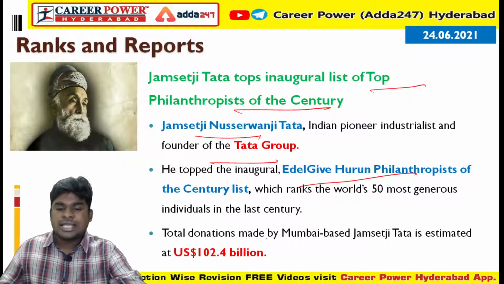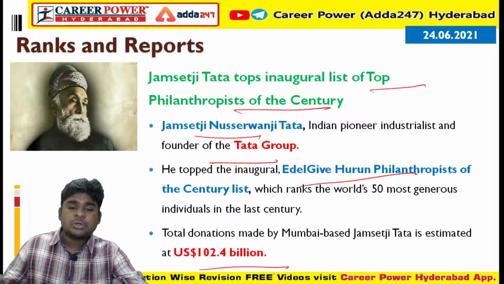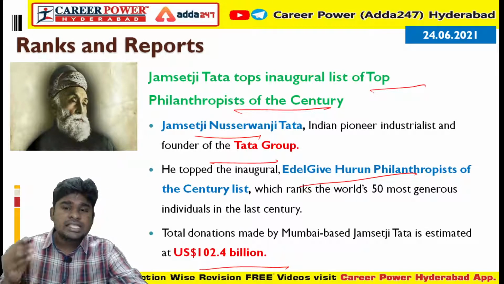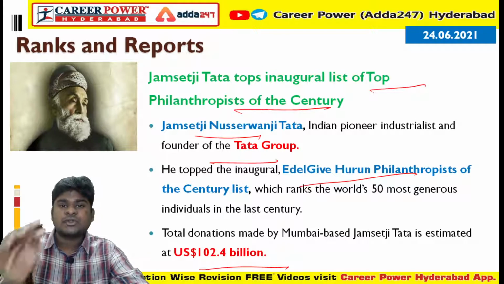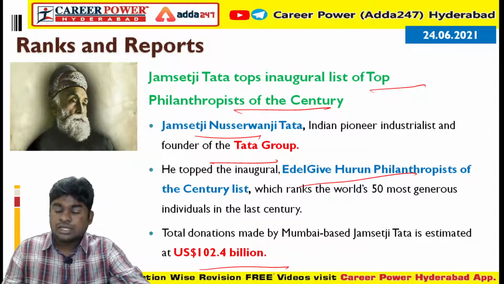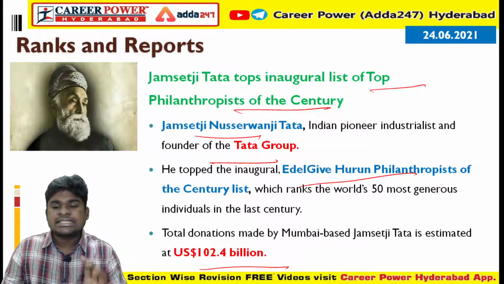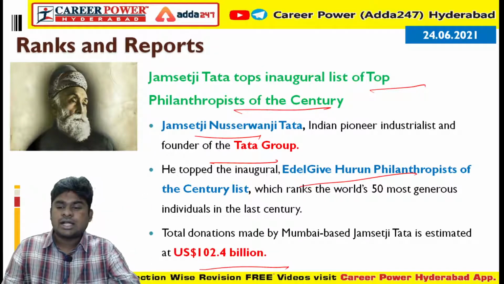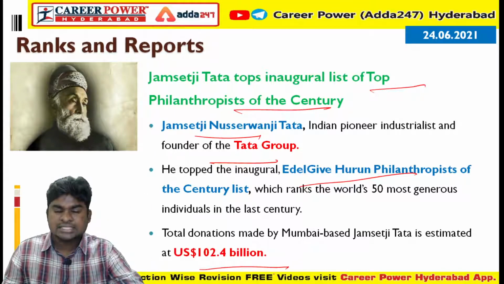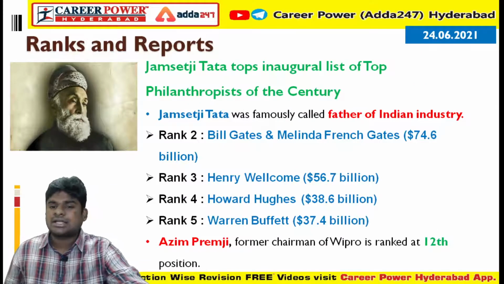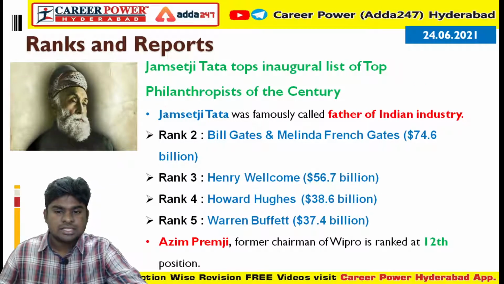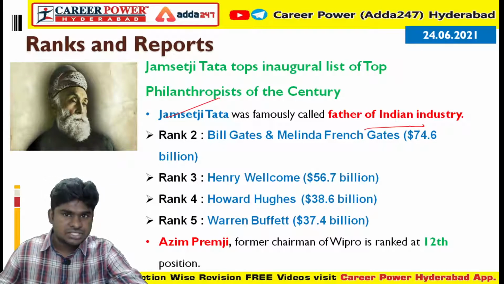His total donations were nearly 102 billion US dollars, the highest donations done by anyone. So 102 billion US dollars were donated by Jamshedji Tata, and he tops the Edelweiss Hurren philanthropists of the century list. This list has a total of 50 most generous individuals of the last century. And if you see the ranks, Jamshedji Tata is first rank. He is famously called the father of Indian industries.